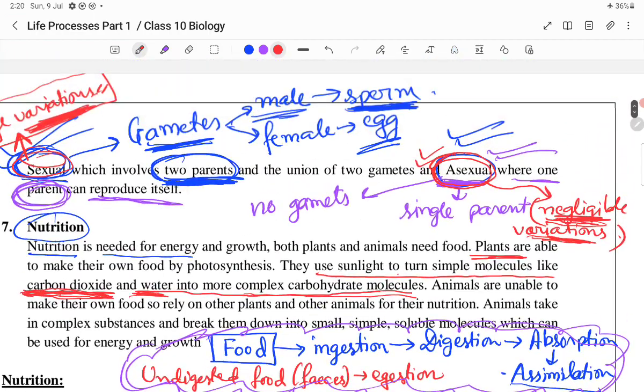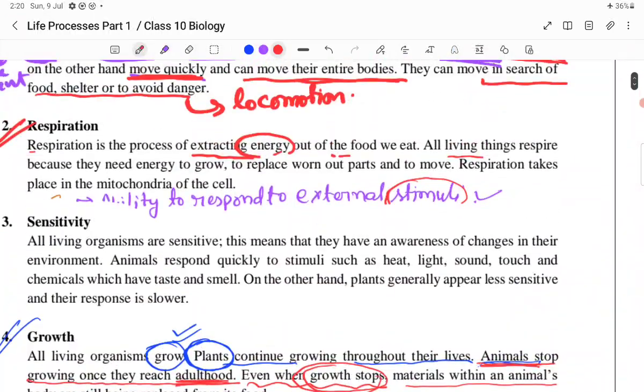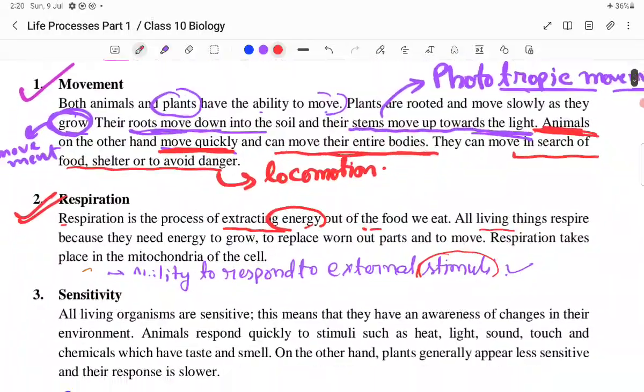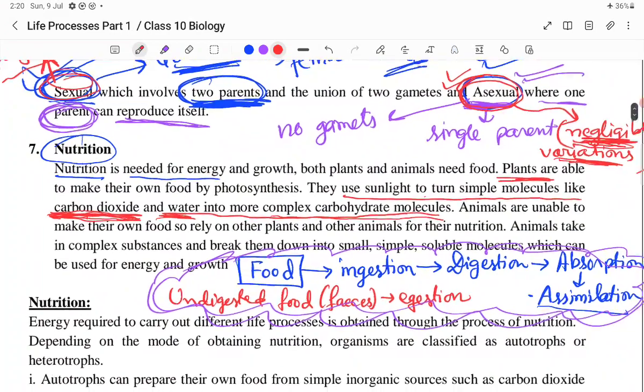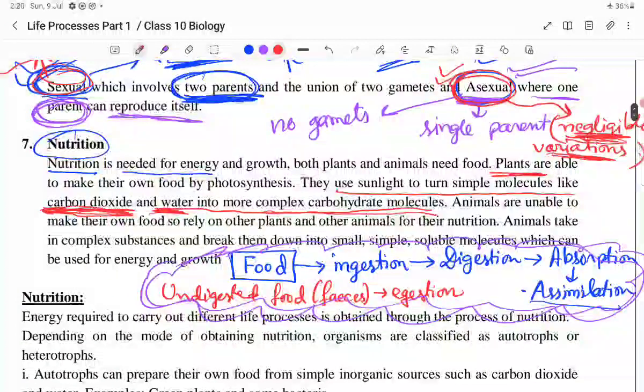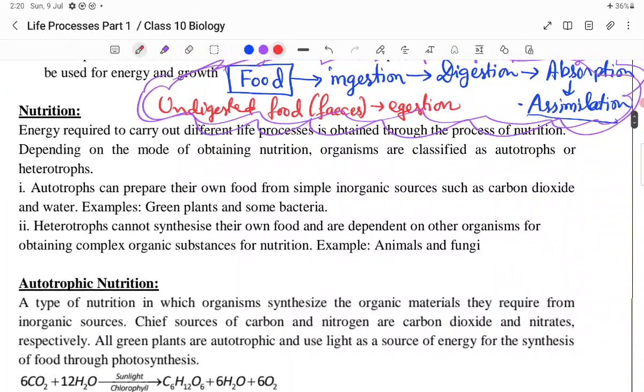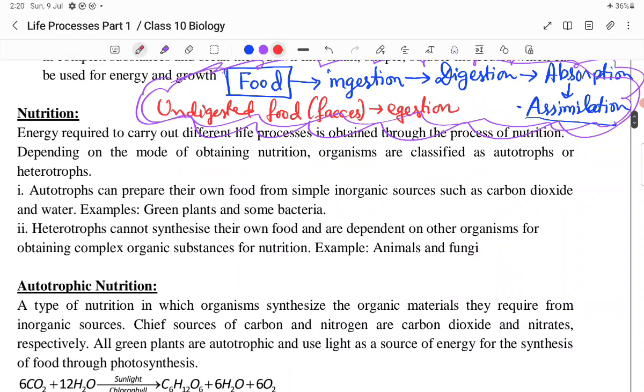So we have briefly discussed all the 7 life processes which are mentioned in our NCERT book. If you have any doubt, do ask me in the comment section. We have completed the first part, that is part 1 of life processes. In part 2, we will be discussing more about nutrition in great detail.